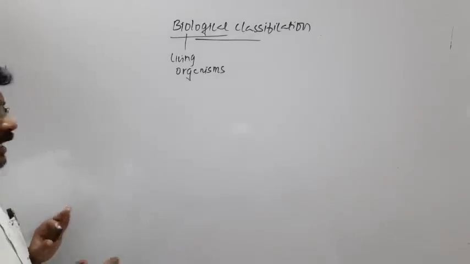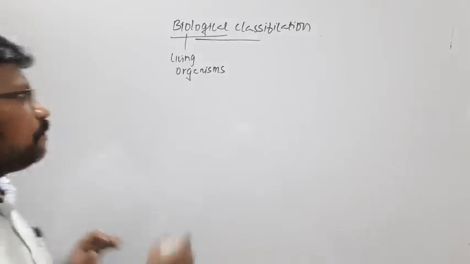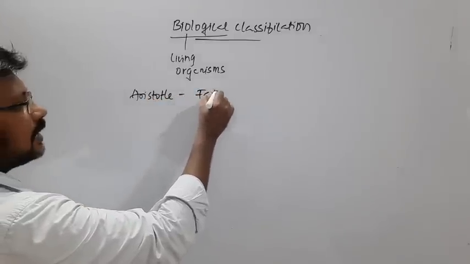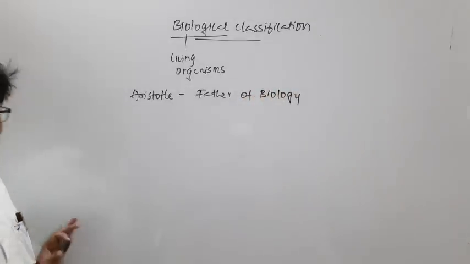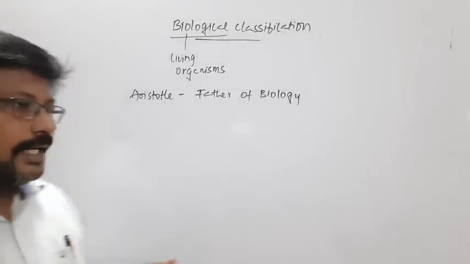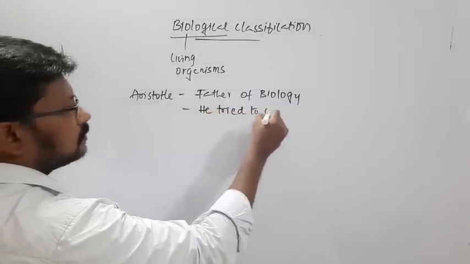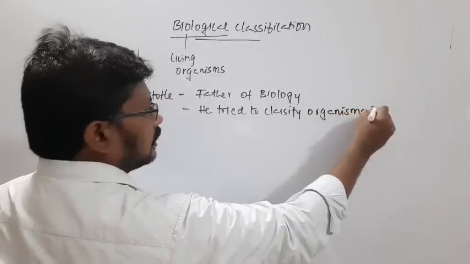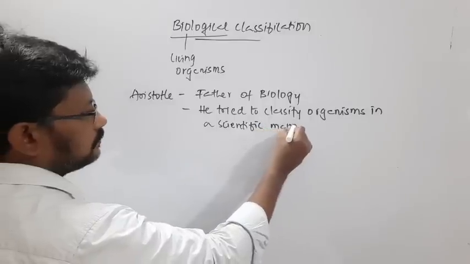The earliest person who tried to classify organisms was Aristotle, who is considered the father of biology, and he tried to classify organisms in a scientific manner.